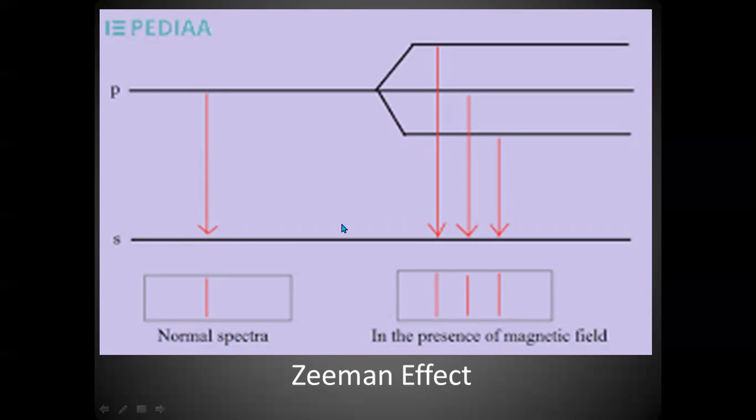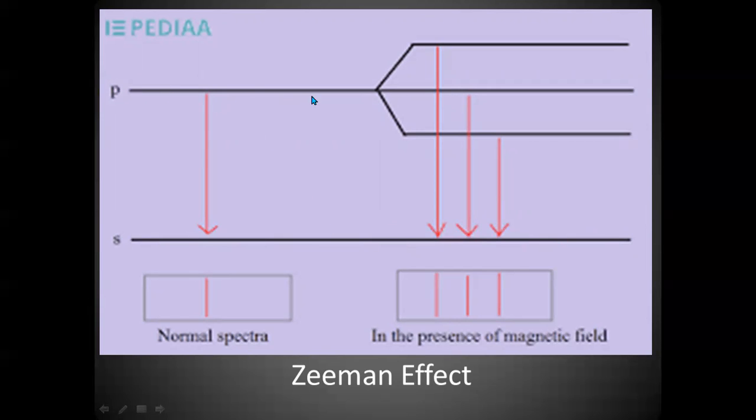It is based again on the same thing, that is splitting of spectral lines under the influence of electric field or magnetic field. Since the s line representing the s sublevel is not splitting into further lines, we conclude that it has only 1 orbital.